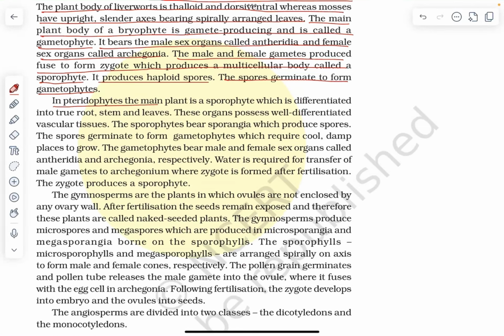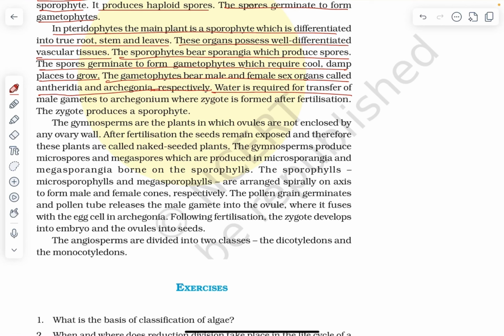In pteridophytes, the main plant is a sporophyte which is differentiated into true roots, stem and leaves. These organs possess well-differentiated vascular tissues. The sporophytes bear sporangia which produce spores. These spores germinate to form gametophytes, which require cool, damp places to grow. The gametophytes bear male and female sex organs called antheridia and archegonia respectively. Water is required for transfer of male gametes to the archegonium where the zygote is formed after fertilization. The zygote produces a sporophyte.